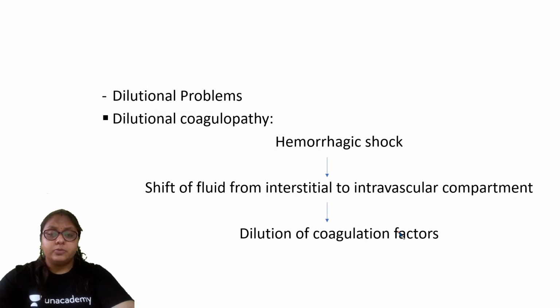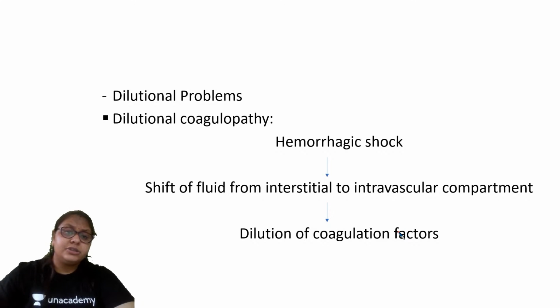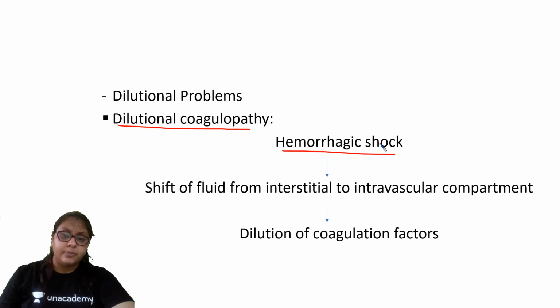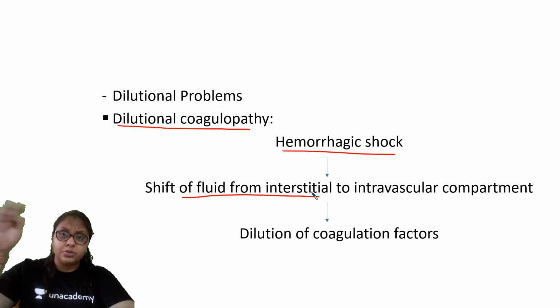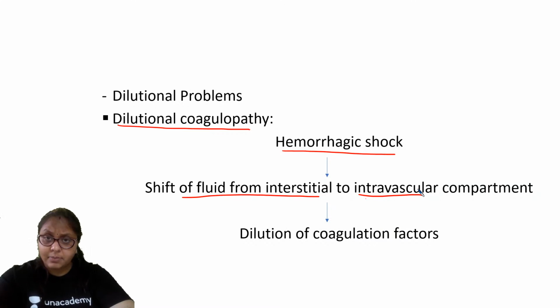Is it clear? Now, because of the transfusion, there can be dilutional problems also, and that's why I told you in MTP we are not just giving the packed RBCs, we are also giving the FFP and the platelets. So dilutional coagulopathy can happen whenever there is hemorrhagic shock. Because of the bleeding, hemorrhagic shock, what will happen? There will be the shift of fluid from the interstitium into the intravascular compartment, and whenever there will be shift of fluid from the interstitium into the intravascular compartment, तो क्या होगा?